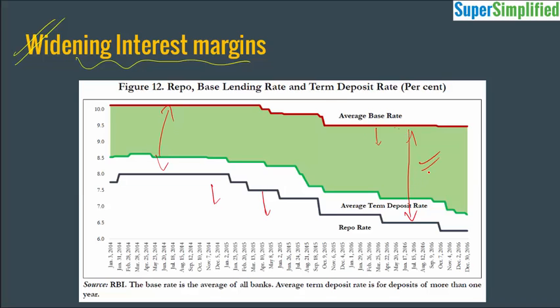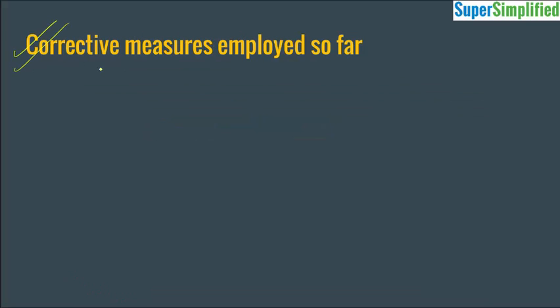And the increase in the margin means that the performing borrowers and the depositors are actually being taxed in order to compensate for the non-performing borrowers, right? So that is what we can interpret from this particular graph. Now let's see what corrective measures were taken by the government so far. So these were some of the steps.